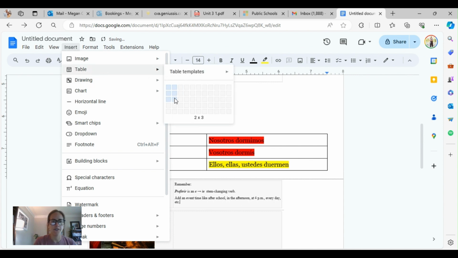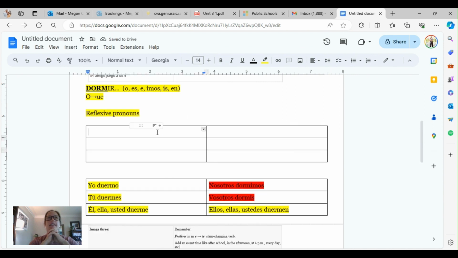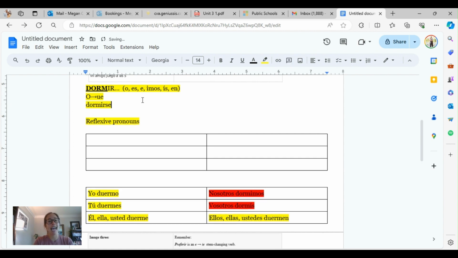Okay, reflexive verbs are verbs where you do something to yourself. So I brush my teeth. I wake myself up in the morning. I feed myself breakfast. Okay. Dormir is to sleep. When you make it reflexive and turn it into dormirse, all of a sudden it becomes to fall asleep. I know that's not really reflective. It's not like I do that to myself, but when you turn it into dormirse, that becomes a new word, and it means to fall asleep.